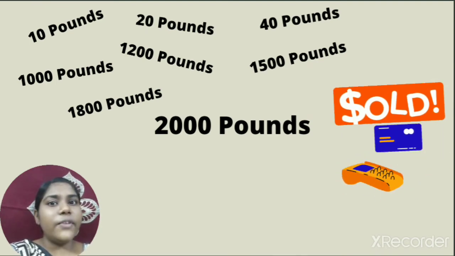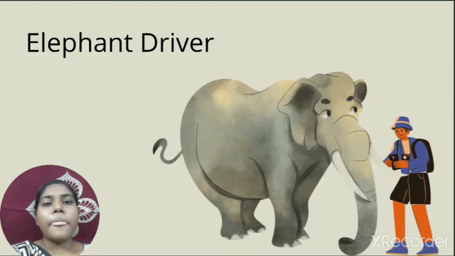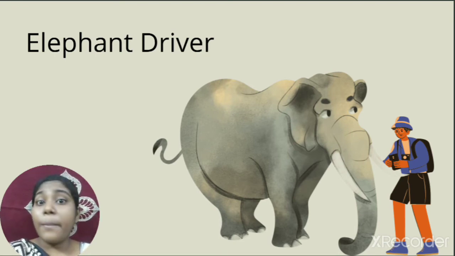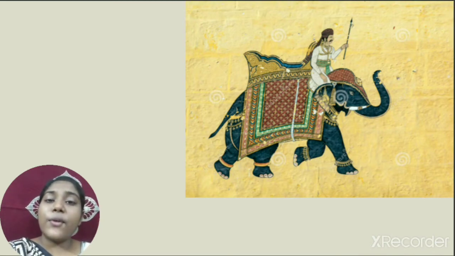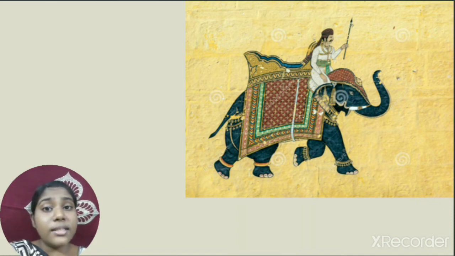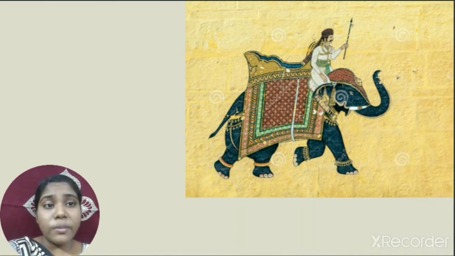Okay. So these three people had an advantage. What was the advantage? The advantage is they did not only get an elephant, but they also got a driver to ride the elephant. They were very happy about that. And the driver of the elephant sat on top of the elephant, made ready the howdahs on which all three of them would be sitting, and he also made sure the elephant was well enough to walk.